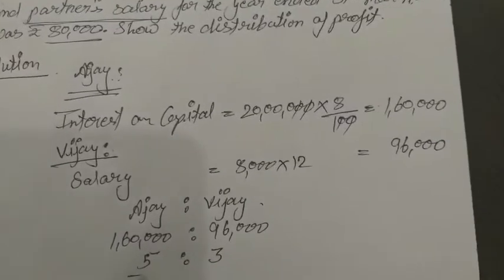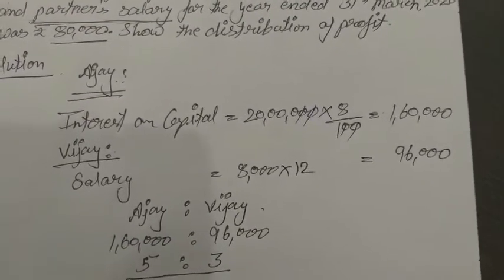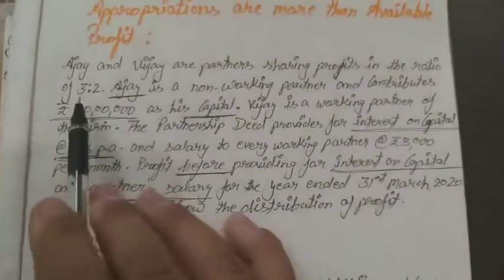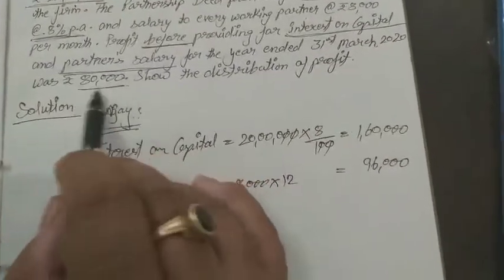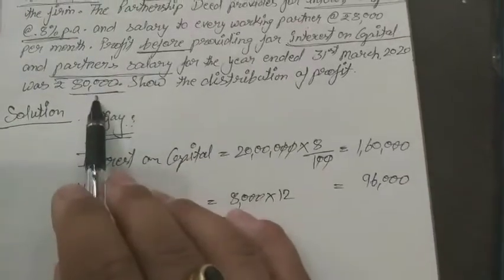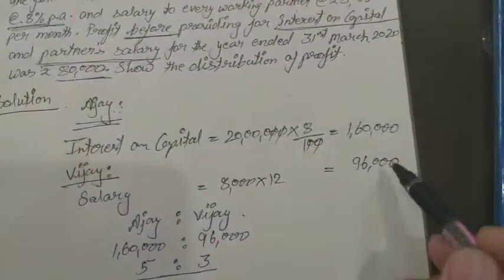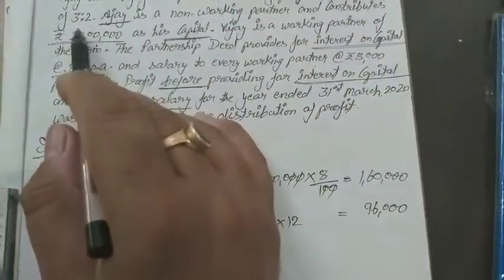Now the ratio in the problem was 3:2. So now if they are getting more amount in comparison to this profit, they will distribute this profit according to this ratio, not according to this ratio.